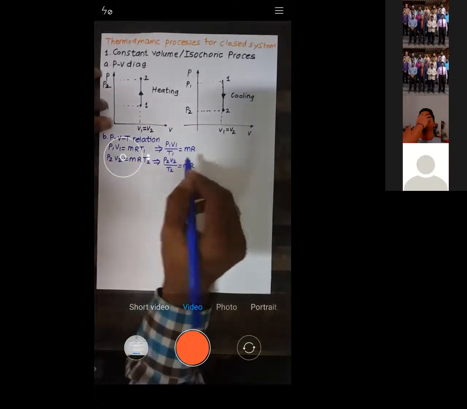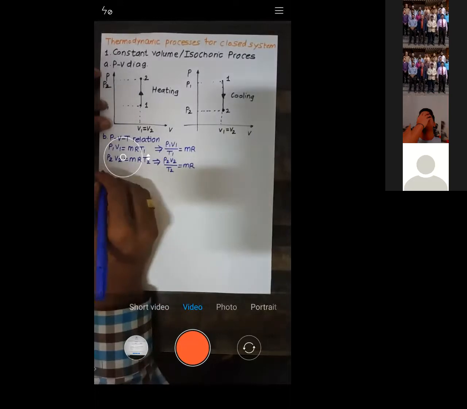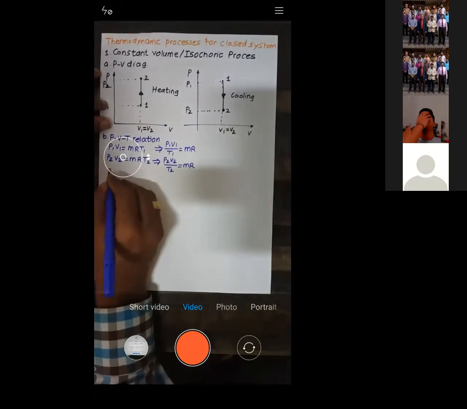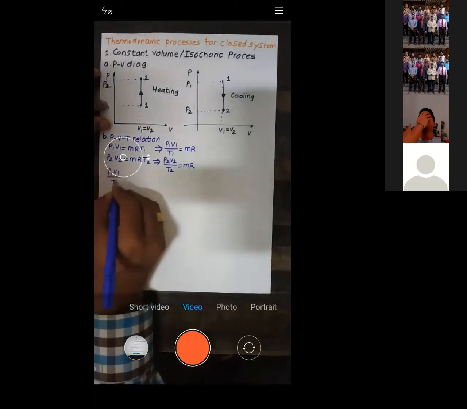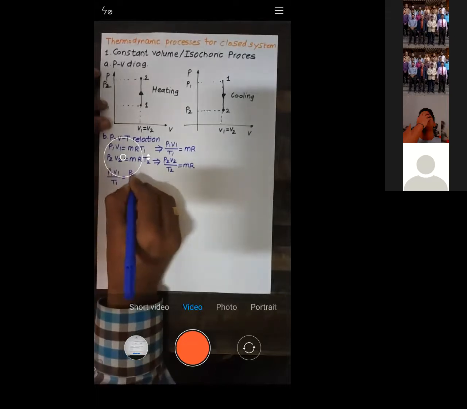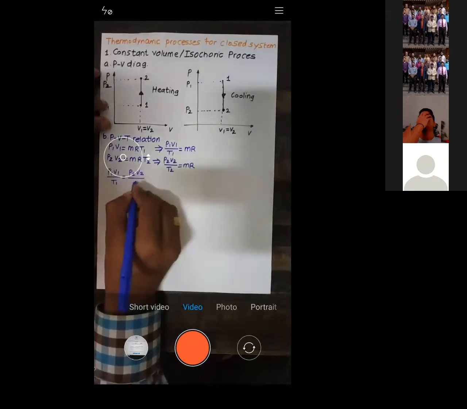So from these two equations, can I write P1 V1 by T1 is equal to P2 V2 by T2? Is it okay?